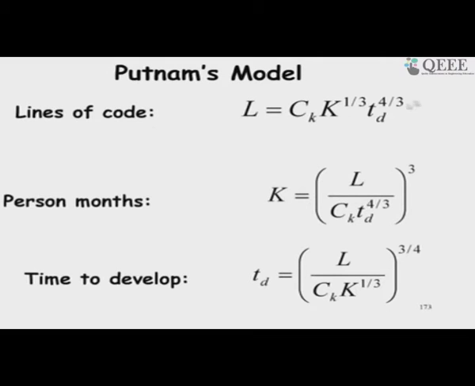So, the model based on the lines of code, we get this: lines of code is effort, development time to the 4 by 3, and the person month, just rewrite this, and K, we obtain the person month in terms of lines of code by the constant, development time to the 4 by 3 to the power 3, just rewritten this expression, and similarly the time to develop we get the expression.